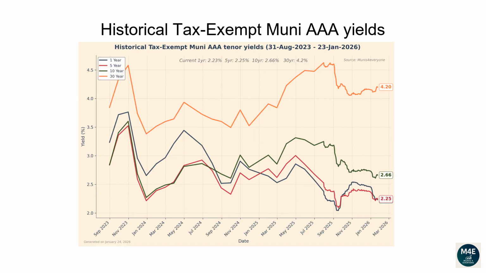This line plot and the next plot show how each tenor of the Muni yield curve has changed over time. From the 31st of August 2023 to the 27th of January 2026, the 1-year yield has dropped from 3.24 to 2.22. The 5-year yield has dropped from 2.85 to 2.23. The 10-year yield has dropped from 2.84 to 2.65. The 30-year yield has increased from 3.85 to 4.2.